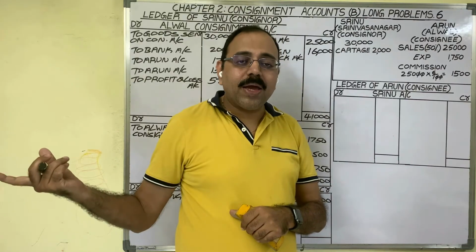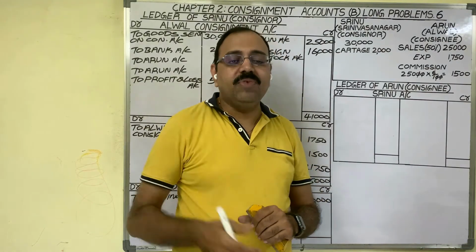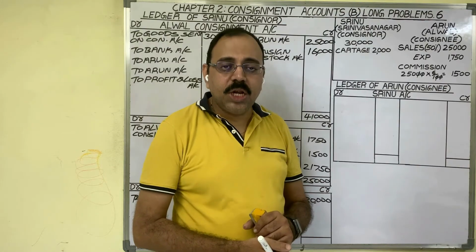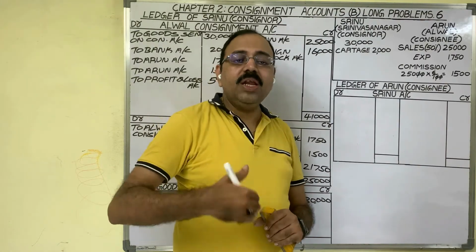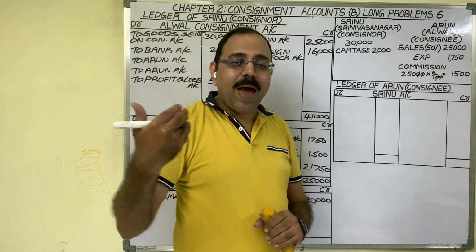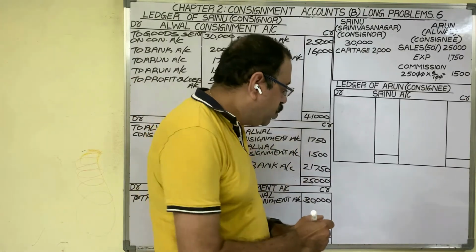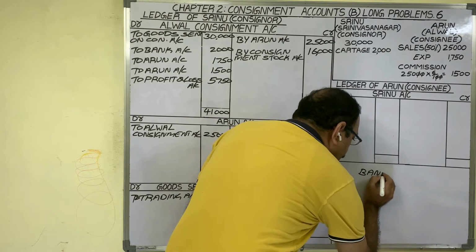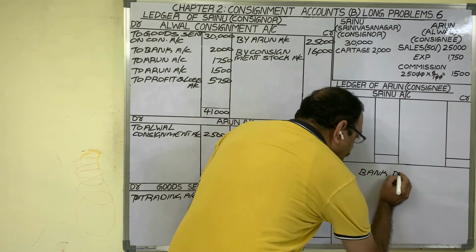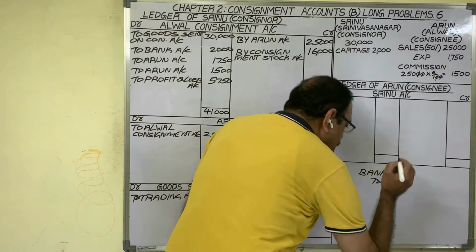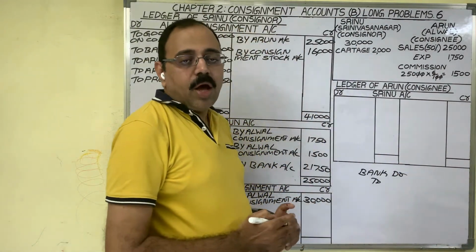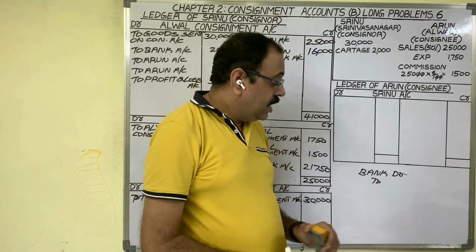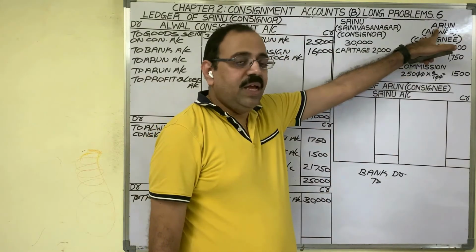Means Arun's bank account is becoming a receiver. Bank account is a personal account. Personal account rule, debit the receiver, credit the giver. As banker is the receiver, we should debit bank account. We are writing this entry in consignee's books. Bank account debtor to. Don't write sales account because this is not our sale.